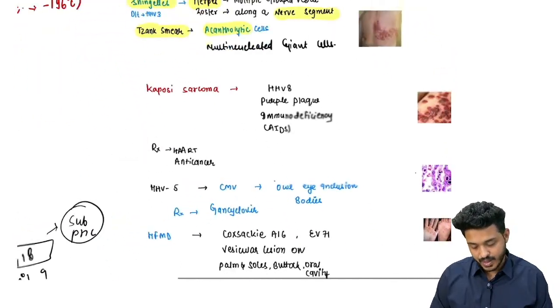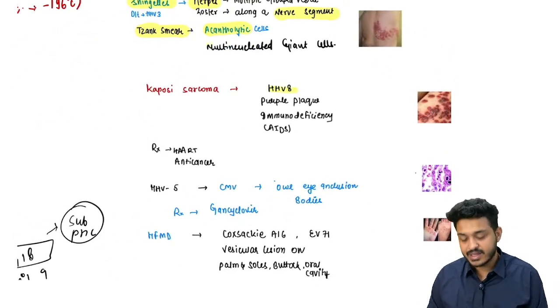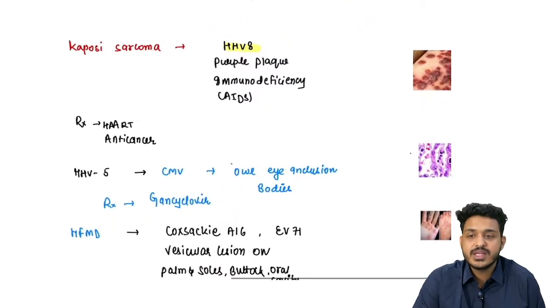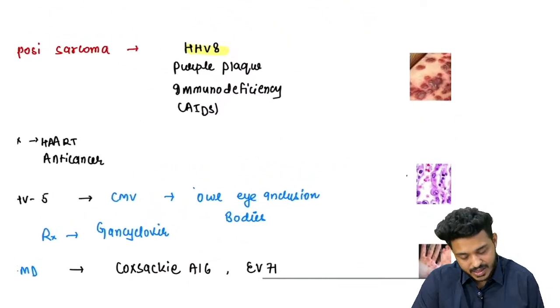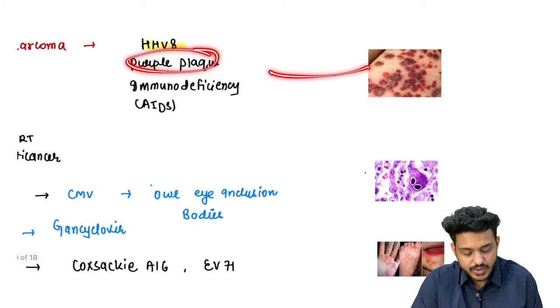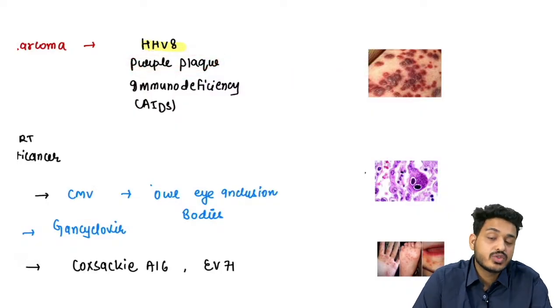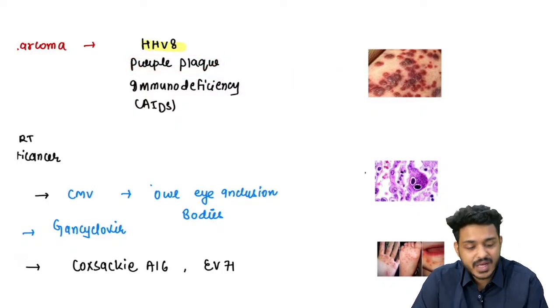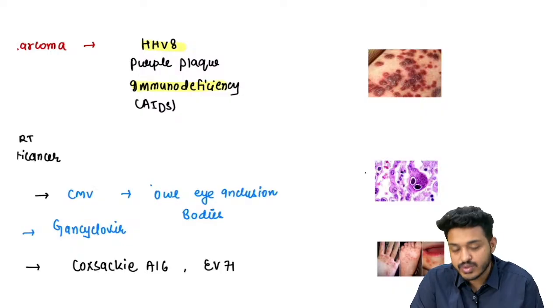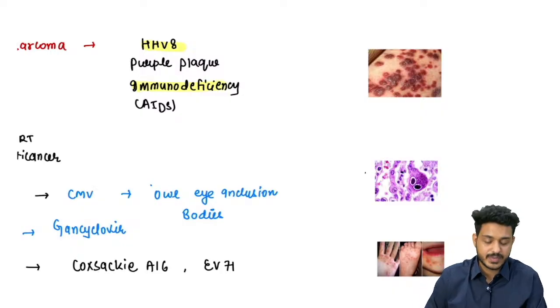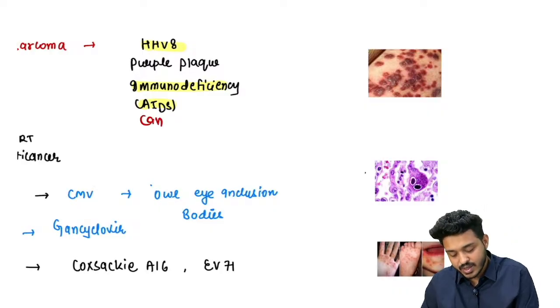This is known as herpes zoster, right? HHV8 is known as Kaposi sarcoma, right? Generally this purple plaque happens on the body in those people who already have some kind of immunodeficiency, right? Those whose immunity is down will get this. AIDS patients, cancer patients can have Kaposi sarcoma.